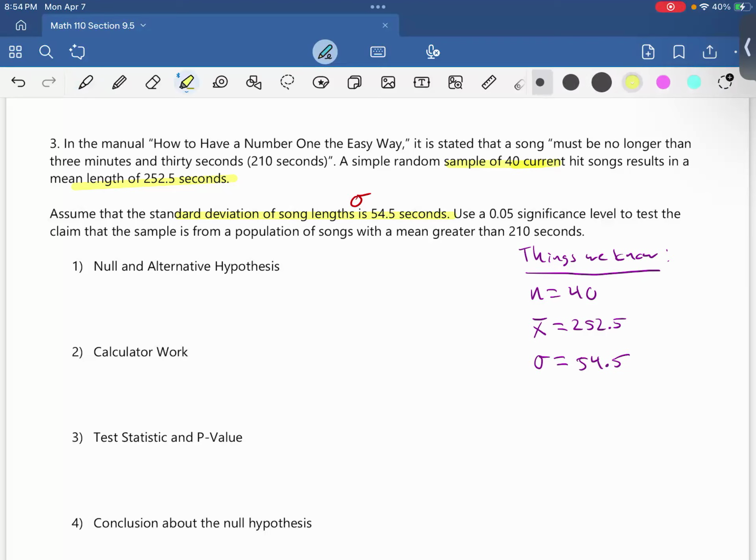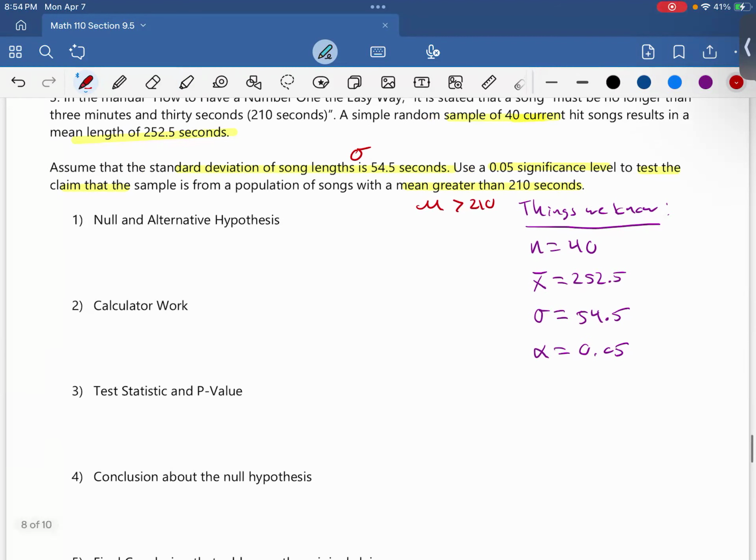So use a 0.05 significance level. So that means alpha equals 0.05. And then lastly, test the claim that the sample is from a population of songs with mean greater than 210 seconds. So that means mu is greater than 210. So that 210 is going to be my mu naught.